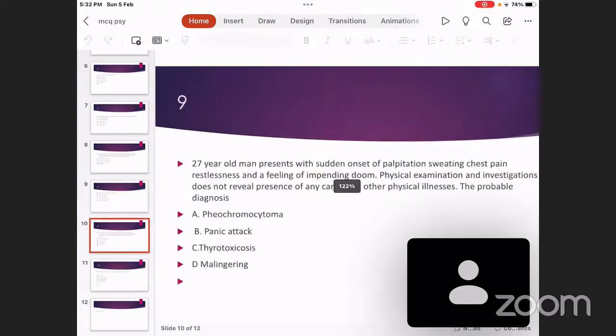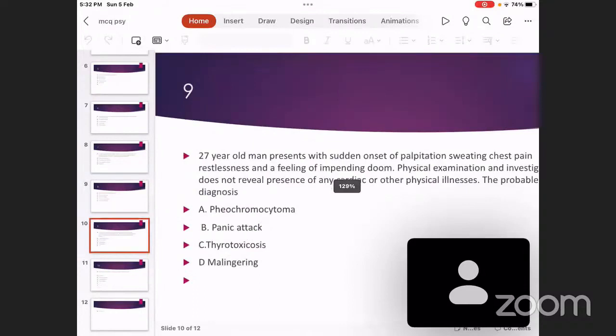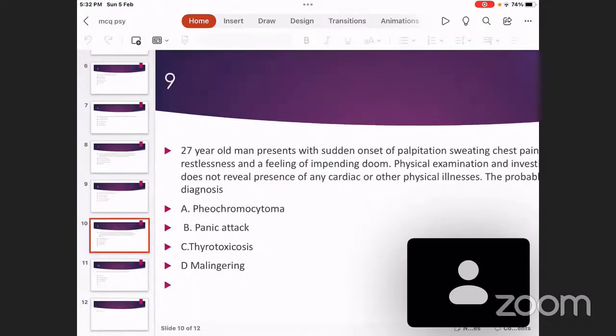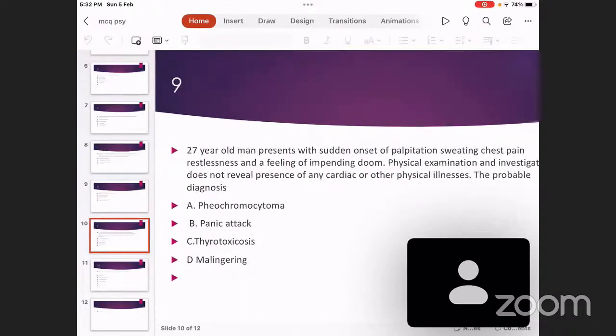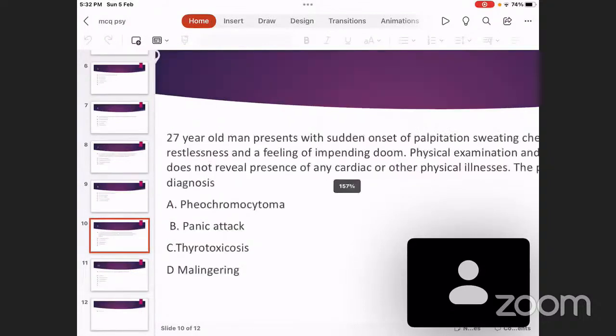Two more questions and we'll finish the session. A 27-year-old man is presenting with sudden onset palpitations, sweating, chest pain, restlessness, and the feeling of impending doom. Physical examination and investigation does not reveal presence of any cardiac or other physical illnesses. The most probable diagnosis is choice A, pheochromocytoma, B, panic attack, C, thyrotoxicosis, D, malingering. Answer is B, panic attack.